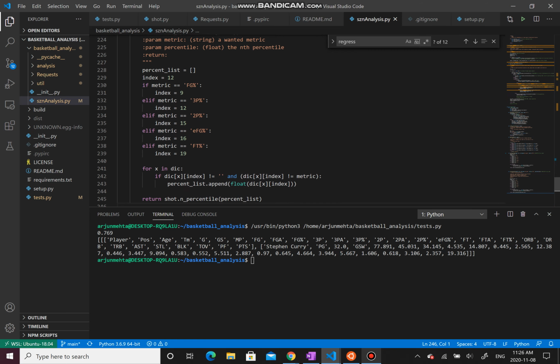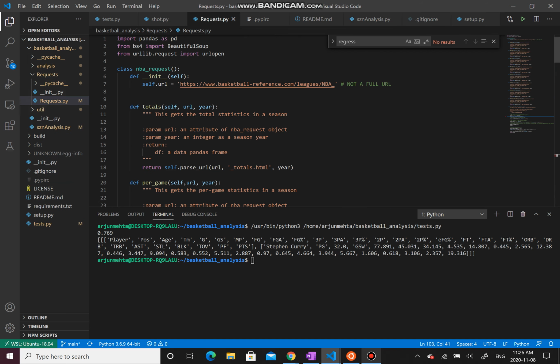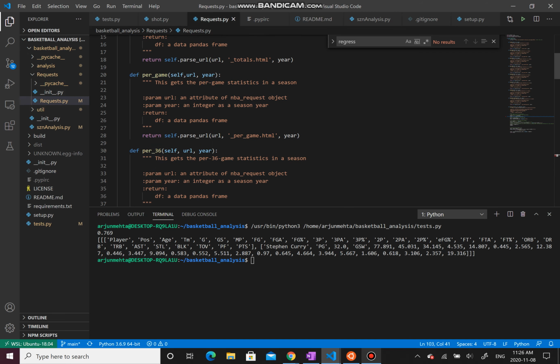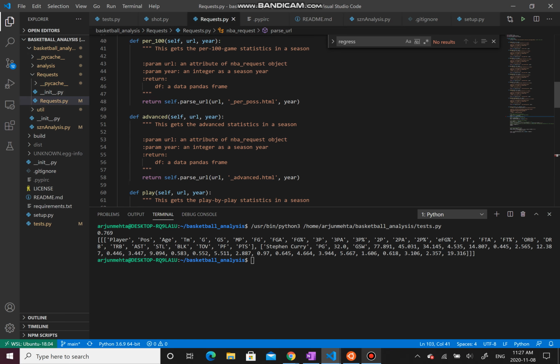In this, of course, we have methods specific to season analysis, such as adding a pandas frame data structure, or calculating the histogram percentage, or the season percentage. Now, all of this is documented and on GitHub. Likewise, we have a request module which we have defined, which gets totals per game and per 36-minute stats, as well as many more from the same site, and scrubs this data.